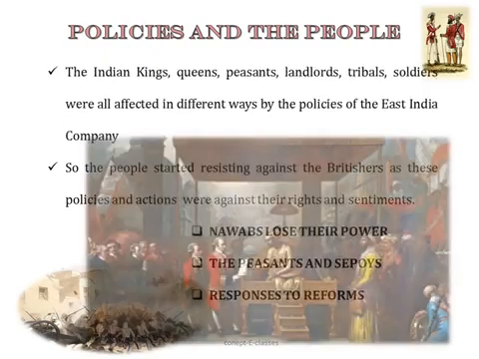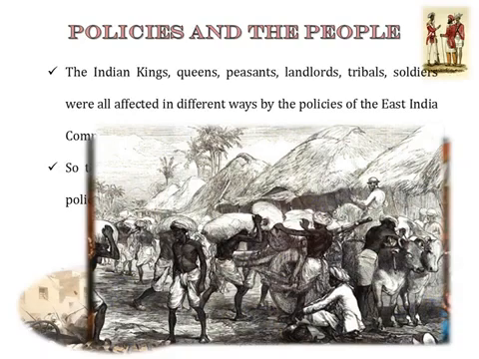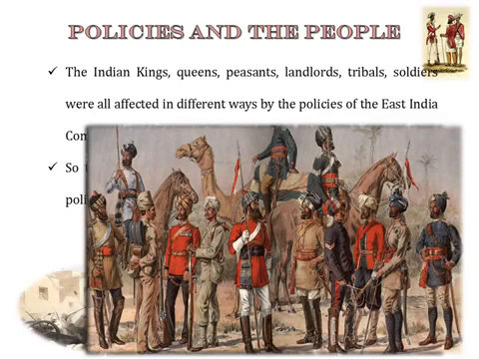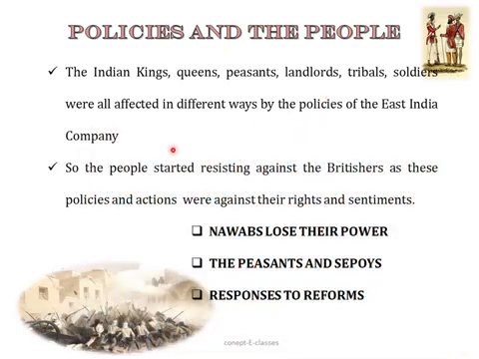The Indian kings, the Nawabs, queens, peasants, landlords, the tribals, soldiers, they were all affected in different ways by the policies of East India Company. We saw some of the policies in chapter 2, like the subsidiary alliance, the doctrine of lapse. So all these people started resisting against these Britishers, as these policies and actions were against their rights as well as sentiments. So before we enter into the resistance of the people, let's see the effect of the policies on Nawabs, the peasants and sepoys, and the responses to reforms.